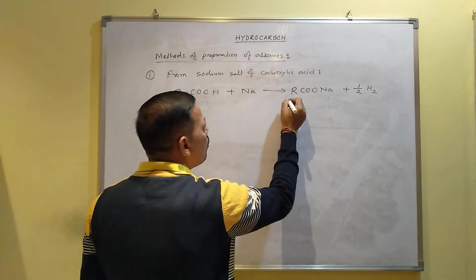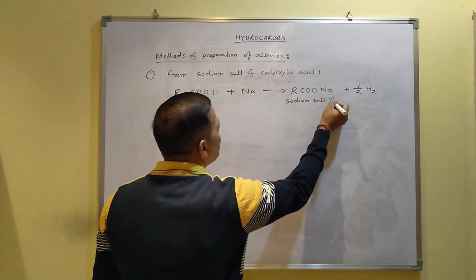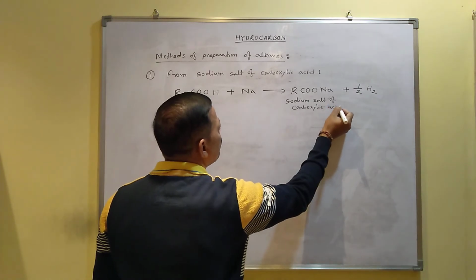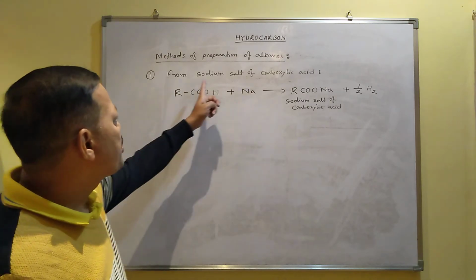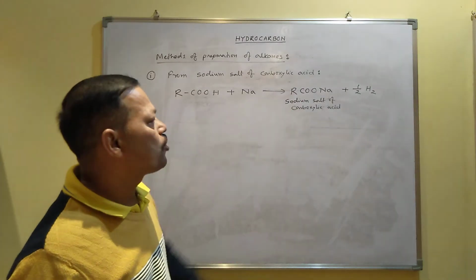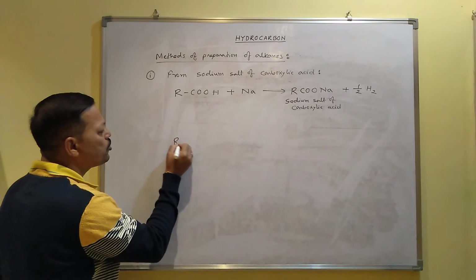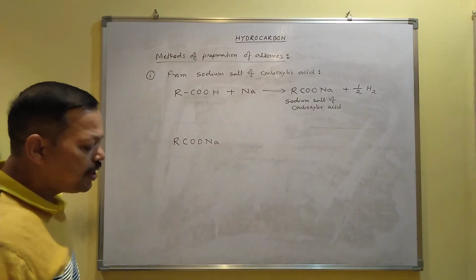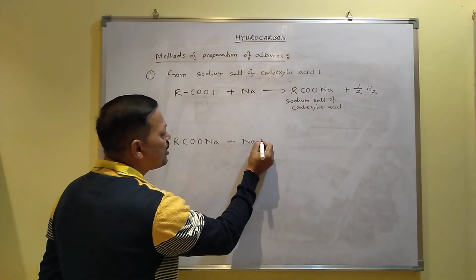And this compound is called sodium salt of carboxylic acid. So now you can prepare the alkane from this sodium salt of carboxylic acid. This is not the method, I have just shown what is sodium salt of carboxylic acid. Now I will give you the method. So this is your sodium salt of carboxylic acid, RCOONa. When this sodium salt of carboxylic acid reacts with soda lime,